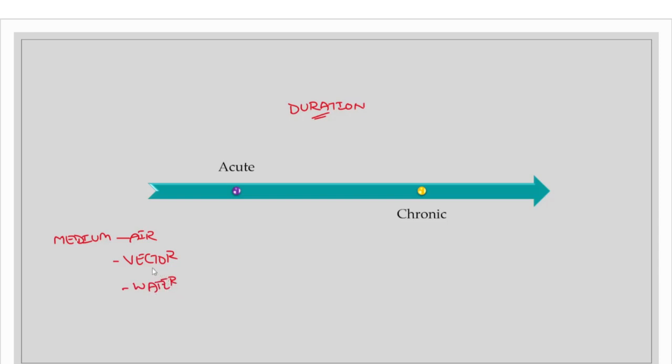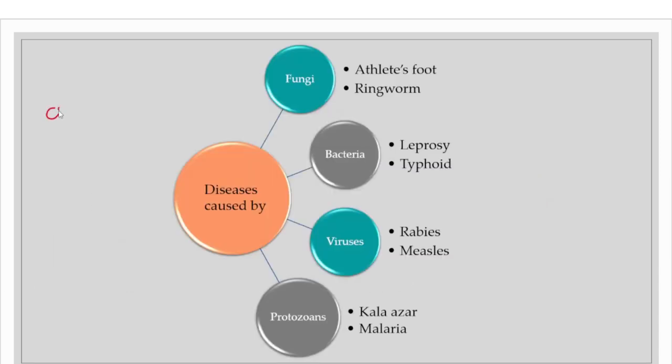In this way, we have various classifications based on the medium through which the disease was transmitted, and also based on the causative agents that we have. That is virus, bacteria, fungi, and then protozoa, parasites. So these are the various causative agents because of which diseases are caused.